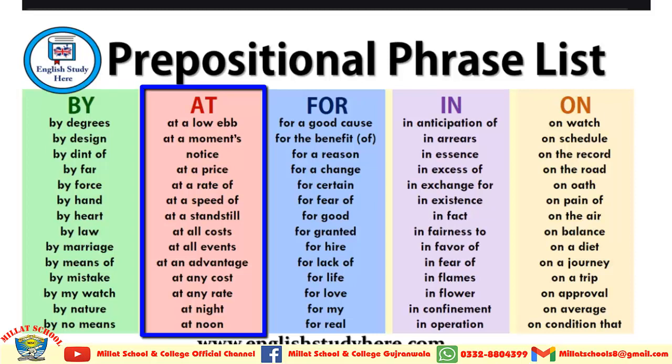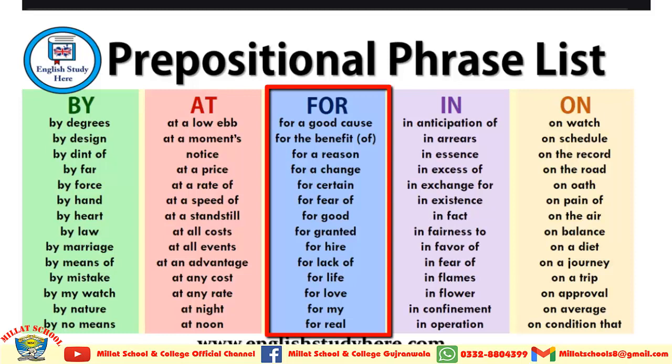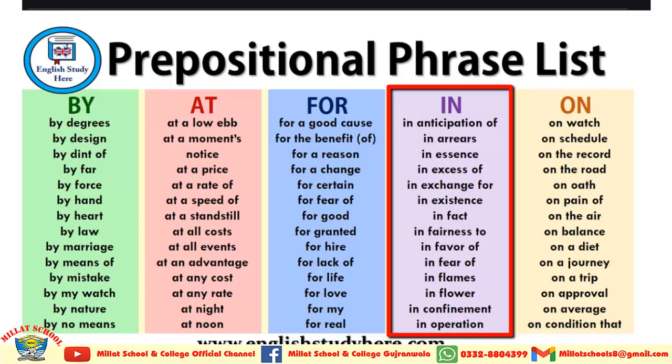Now I am coming towards at: at a low ebb, at a moment's notice, at a price, at a rate of, at a speed of, at a standstill, at all costs, at all events, at an advantage, at any cost, at any rate, at night and at noon. Now I am coming towards for: for a good cause, for the benefit of, for a reason, for a change, for certain, for fear of, for good, for granted, for higher, for lack of, for life, for love, for my, for real. So this is the use of for.